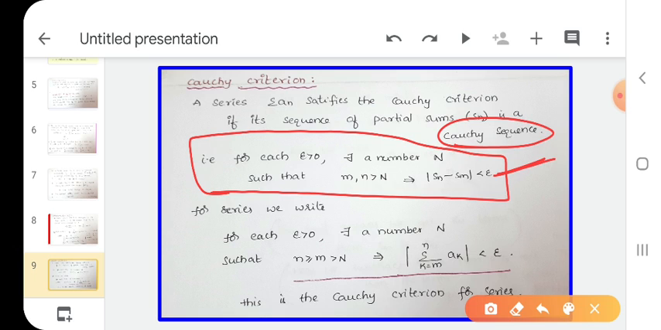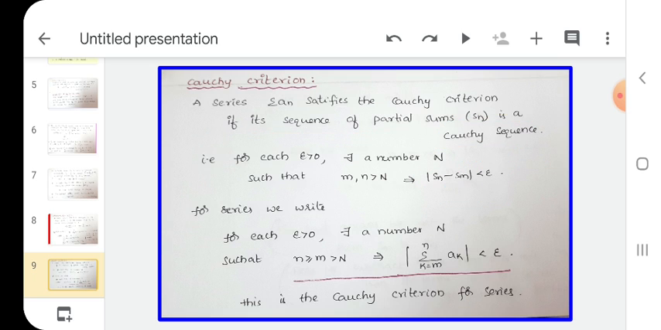This is the definition of Cauchy sequence. If it's satisfied, then we say Sn is the Cauchy sequence, not Sm. Here we have two sequences, Sn and Sm. If mod Sn minus Sm is less than epsilon, for each epsilon greater than 0, and so on like this, what do we say? Only Sn is the Cauchy sequence, not Sm. This is the definition of Cauchy sequence.